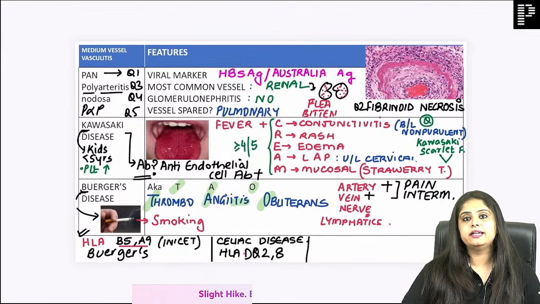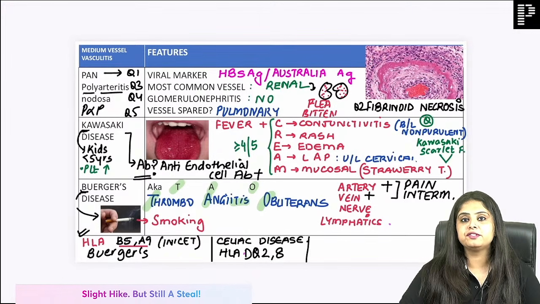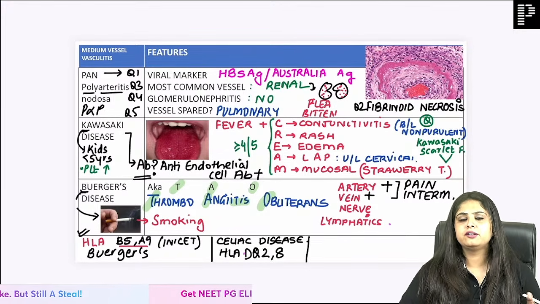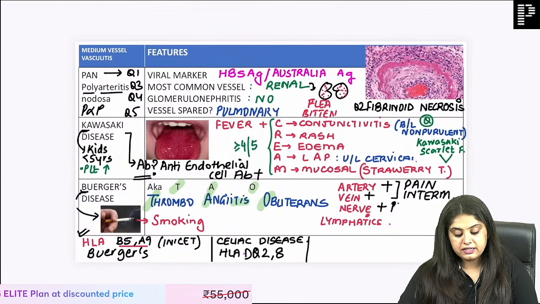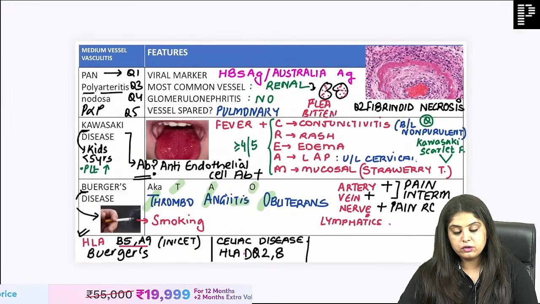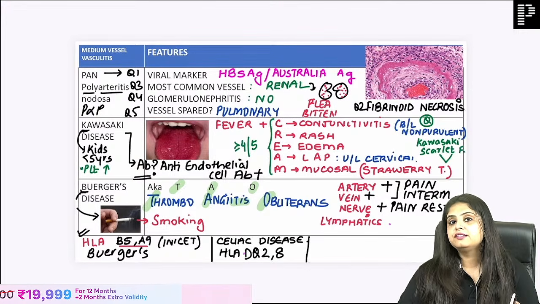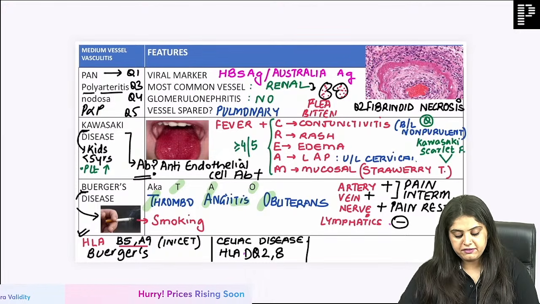He goes jogging, then he has pain. He climbs 4 flights of stairs, then he has pain. Thoda sa yoga kara, exercise kara, then he has pain. But when the nerves are affected, there is going to be pain which is going to be at rest. That is when I say nerves are also affected. But what is never affected?